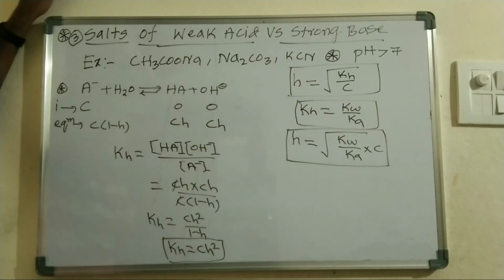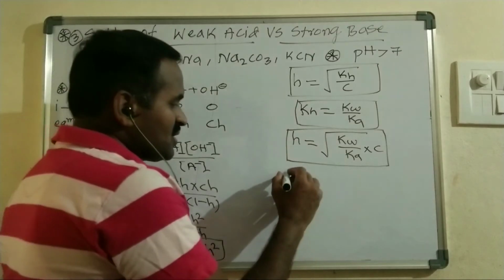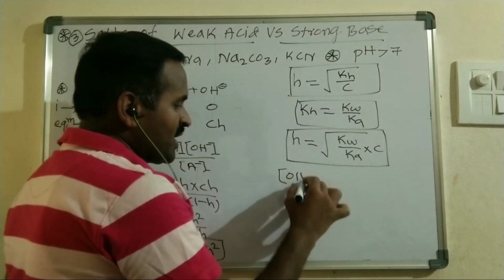To find the pH of this kind of salt of a weak acid and strong base, the resulting solution is basic in nature and OH minus ion concentration is left, so you can find pOH first.